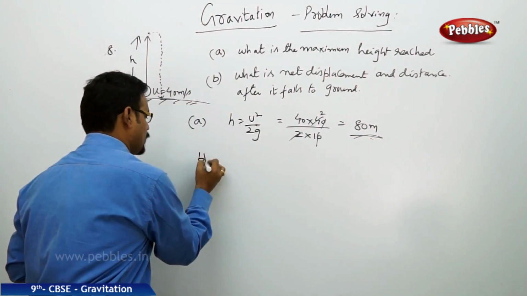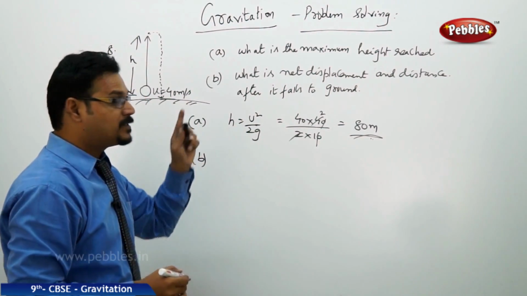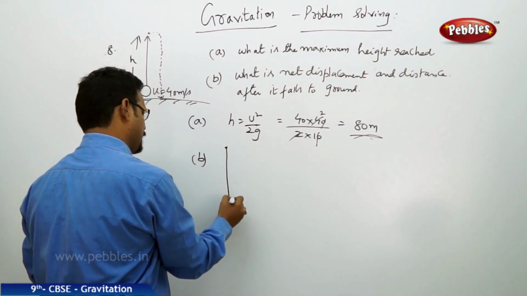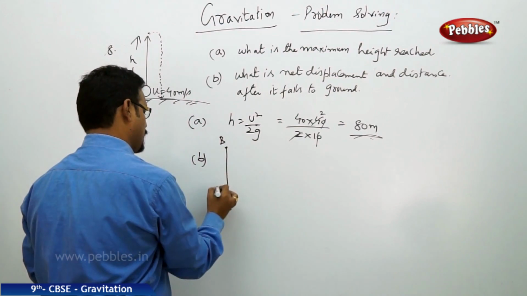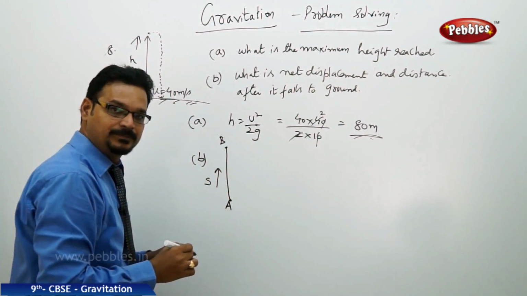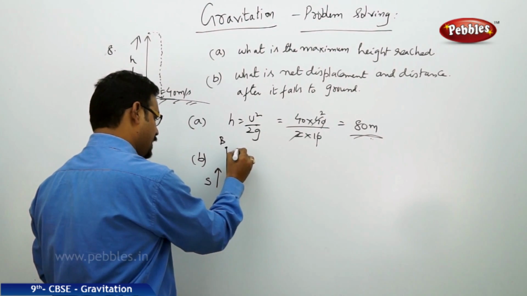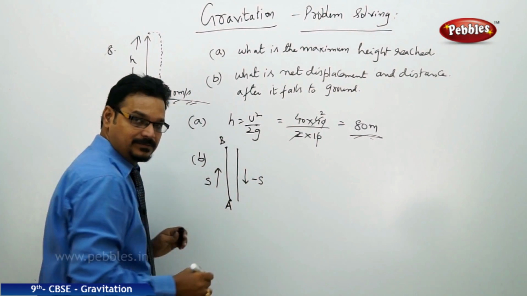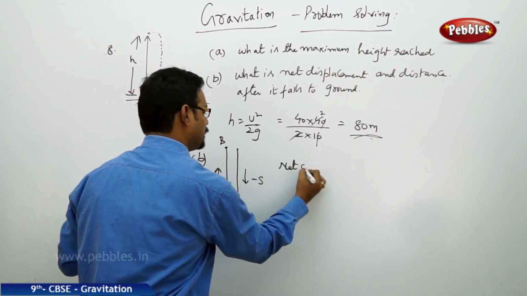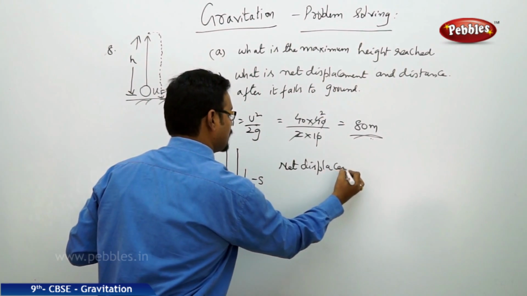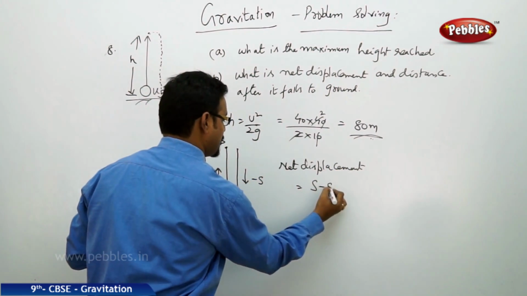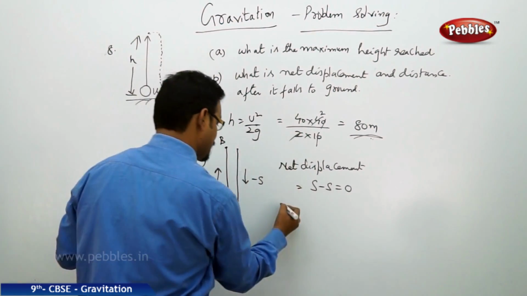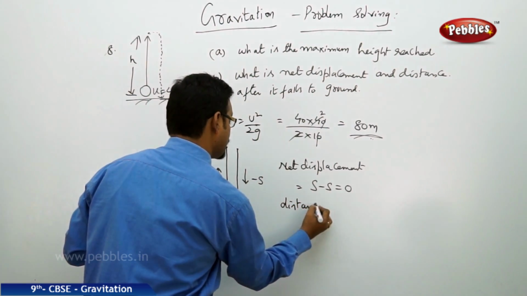Now second part. What is the net displacement? You know the displacement is a vector quantity. If the ball goes in the upward direction to reach the maximum height, this is A, this is B, upward, so the displacement is S. And the ball comes back to the ground, then it moves from B to A, downwards, and the displacement is minus S. So for the net displacement, we need to add the two displacements, S minus S, and it is nothing but 0. Displacement is 0.